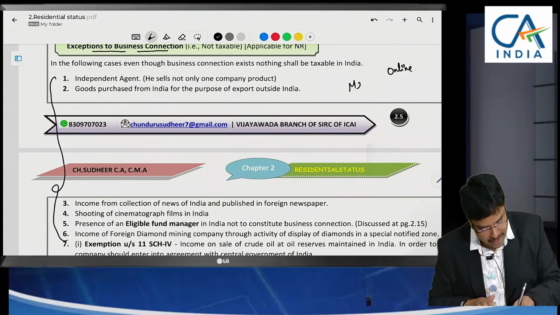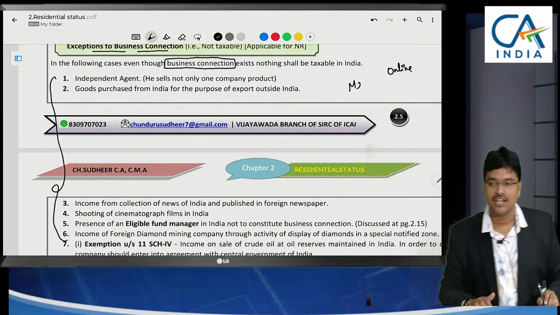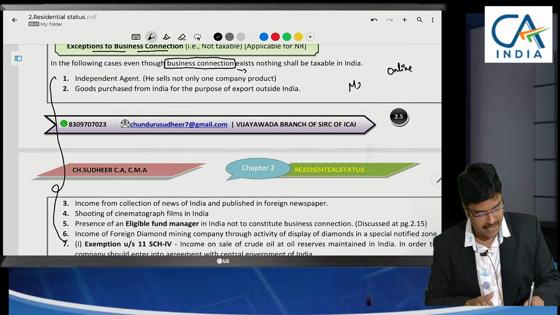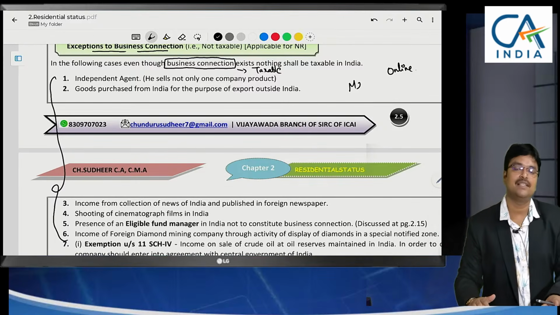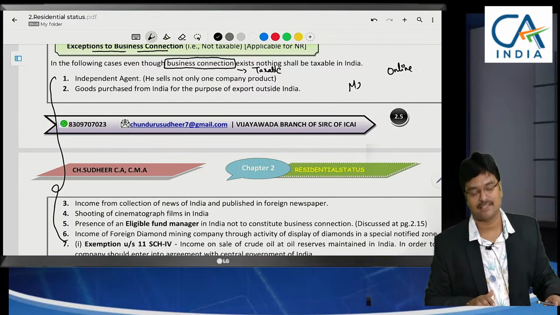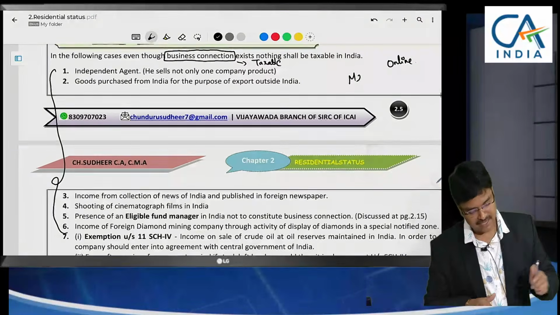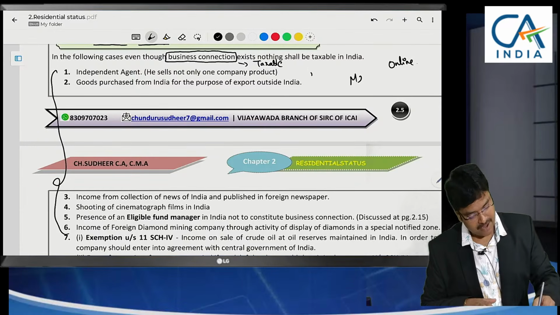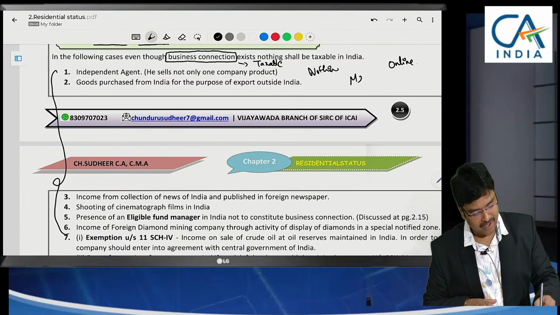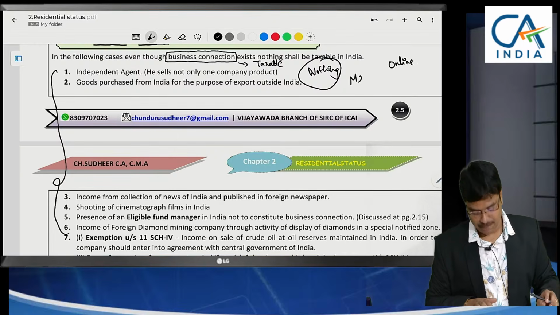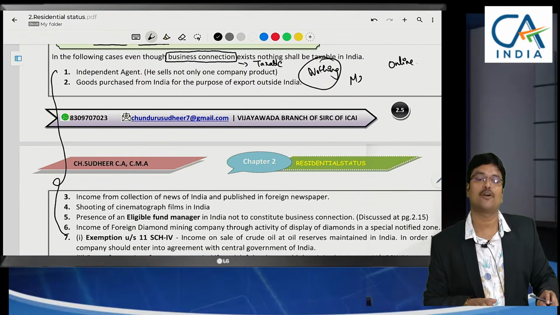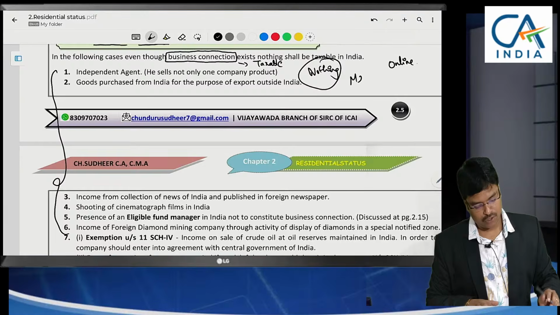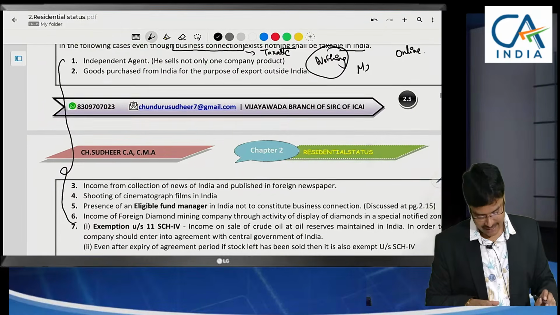In these 7 points, there is business connection. Generally, if there is business connection, taxability arises. But in these 7 cases, in case of a non-resident, even though there is business connection, nothing is taxable in India. Nothing is taxable. That means exceptions to the concept of business connection. So, nothing shall be taxable in India in these 7 cases.